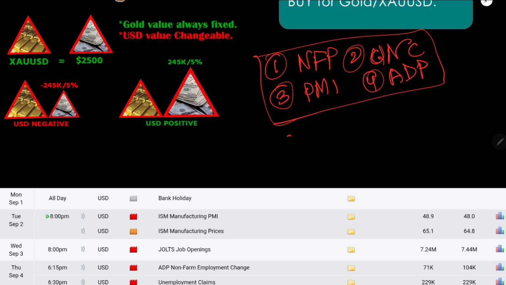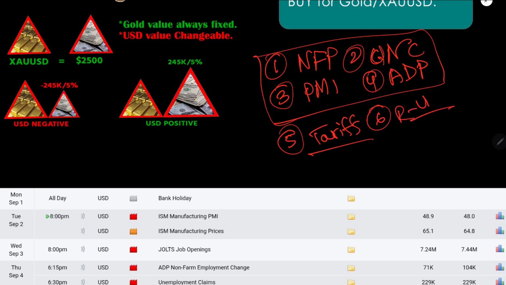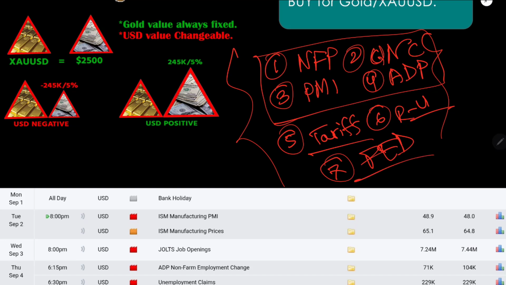And number five is tariff-related issues. Number six is the Russia Ukraine issue. That can happen in the market, so you have to keep your concern on those six things. Or many more issues can come, like Fed issues. If something like that happens, we will immediately update it in our Telegram channel.